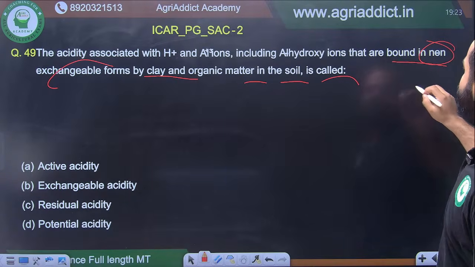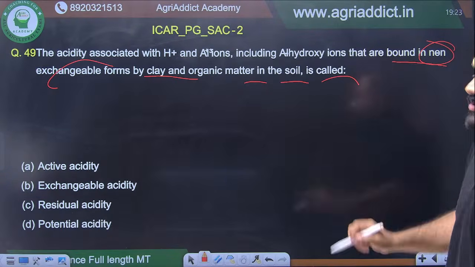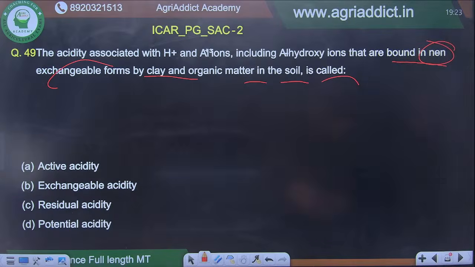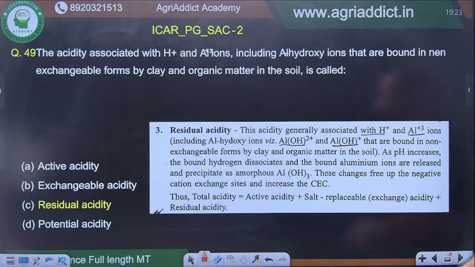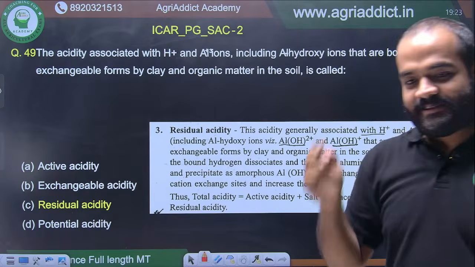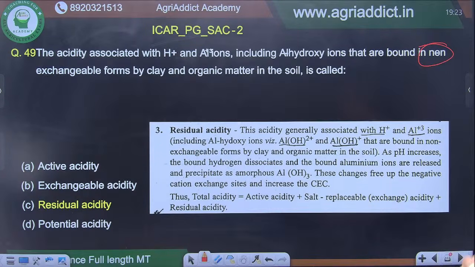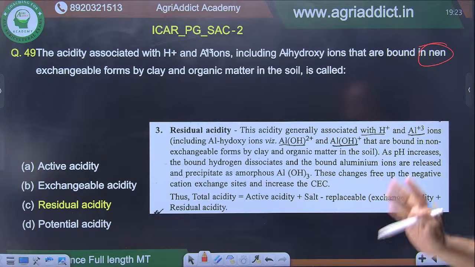That are bound in. Okay, sorry. Yes, it would be option C. Non-exchangeable, I had forgotten this. Yes, you are correct. You have to be very thorough with the questions. I have also missed the non part.